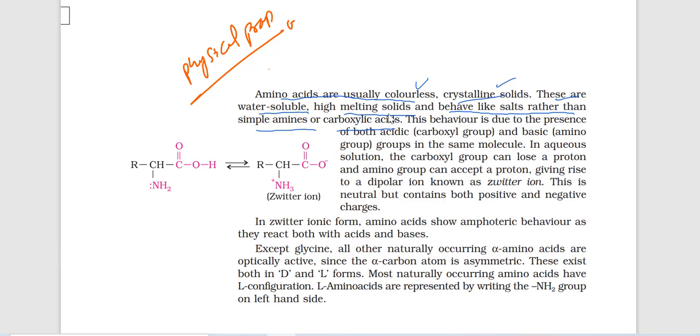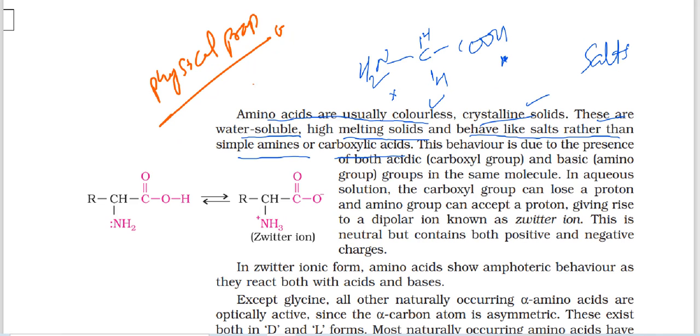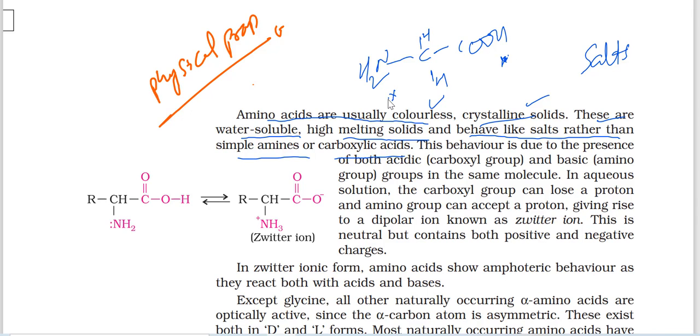Carboxylic acid. We know that a carboxylic acid functional group is there and an amine functional group is there, but these are neither acting as carboxylic acids nor acting as amines. These are acting as salts. Why are these acting as salts? Because here acid and base are there. This acid and base make a salt. This is zwitter ion formation.